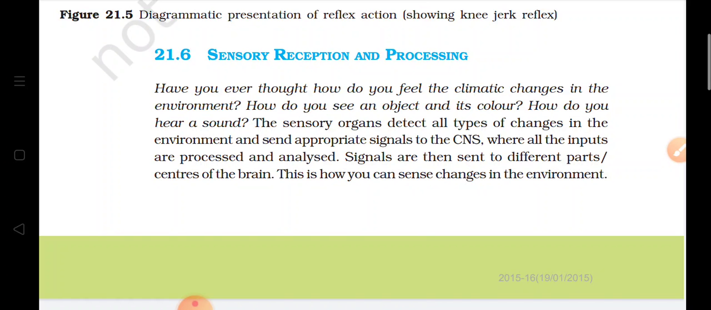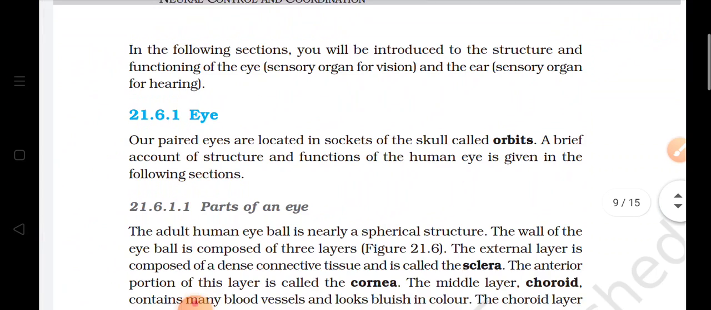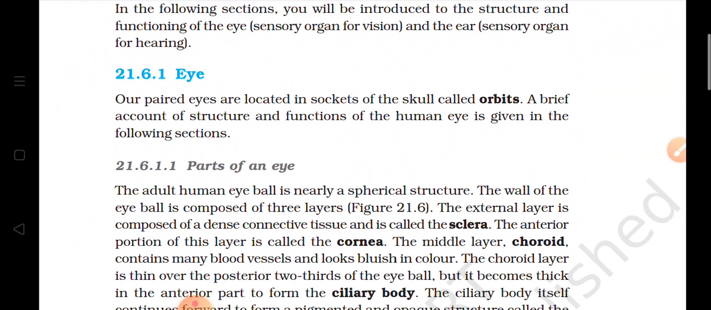So now we will be studying about these sense organs. We know that there are 5 sense organs: eye, nose, ears, skin and tongue. So first we will study about the eye. The eye is a round or ball-like structure, and it is present in the sockets of the skull, and these sockets of the skull are known as orbits.